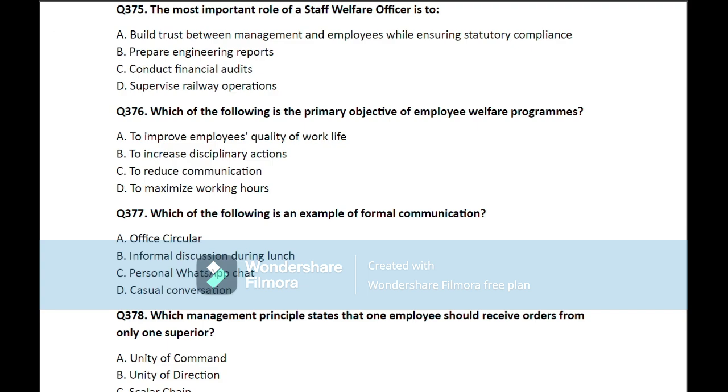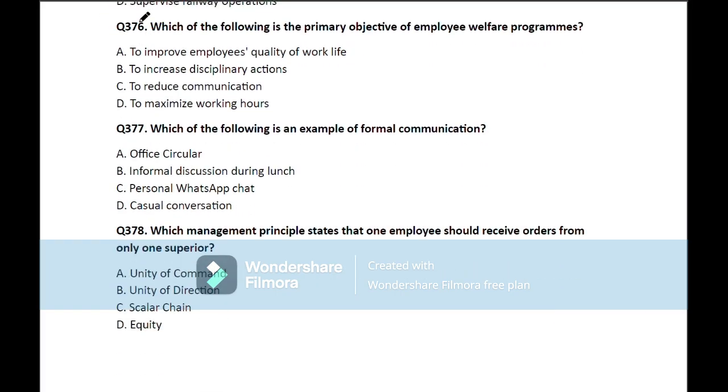Question number 375. The most important role of a staff welfare officer is to? So here the correct answer is build trust between management and employees while ensuring statutory compliances. So move on to the next question.